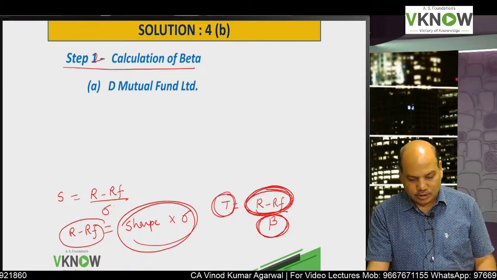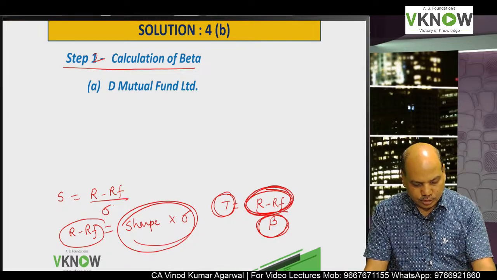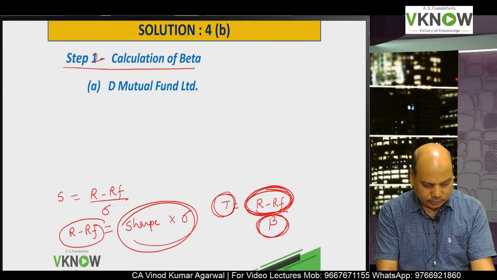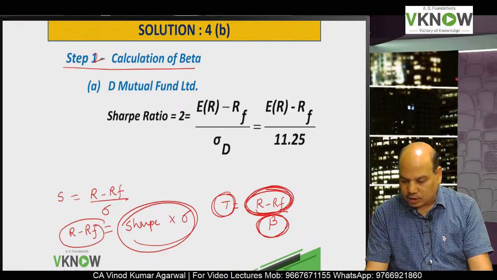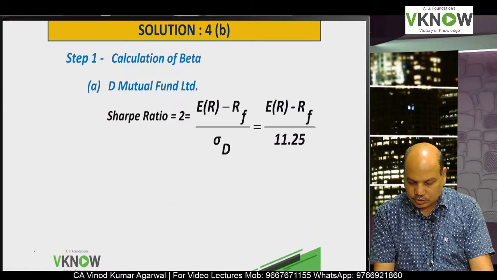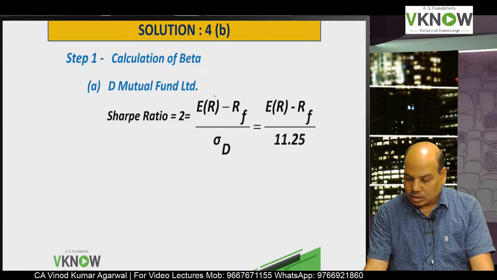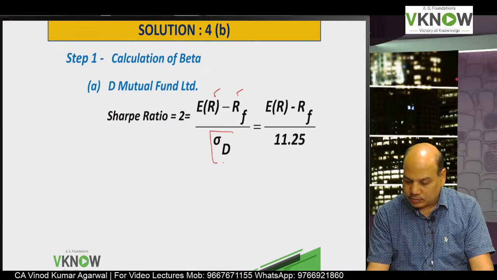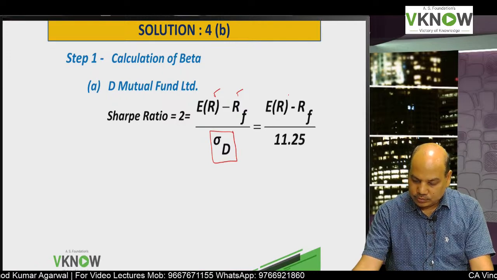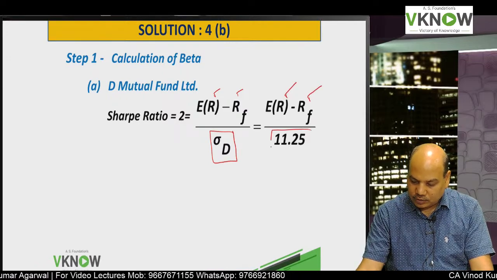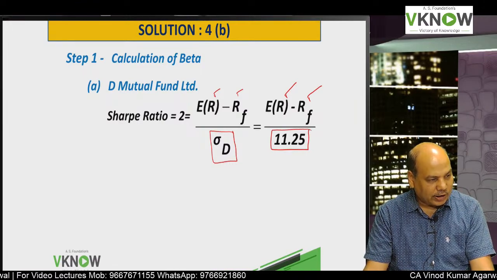Start. Point number A, write down D mutual fund. Under D mutual fund, write down Sharpe ratio: 2 is equal to R minus RF upon sigma D, the standard deviation of D mutual fund, which is 11.25.